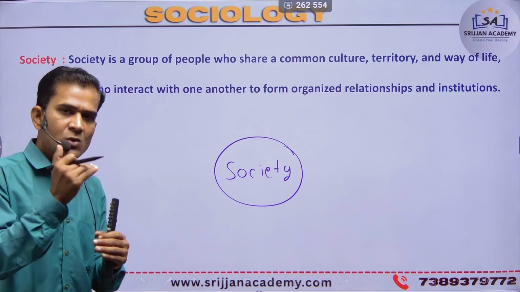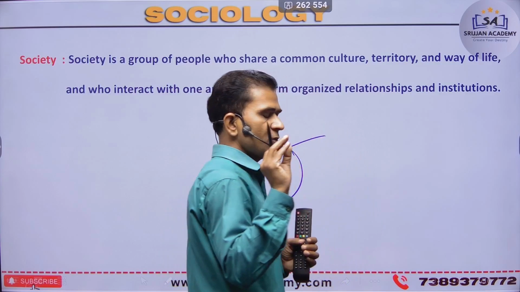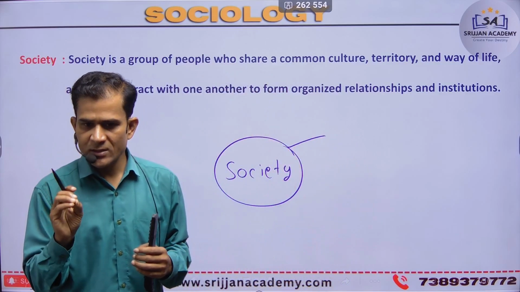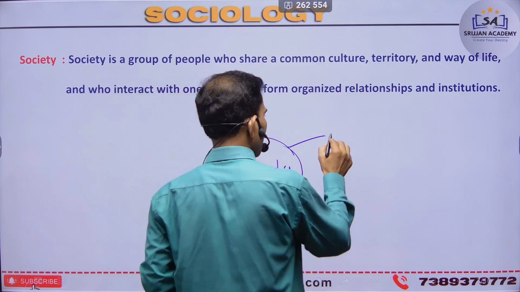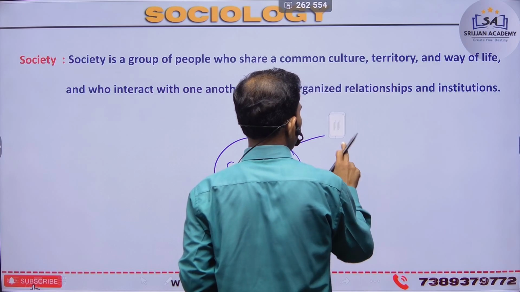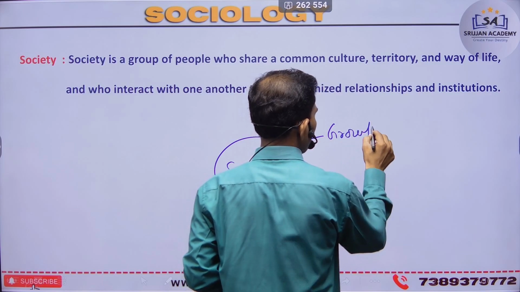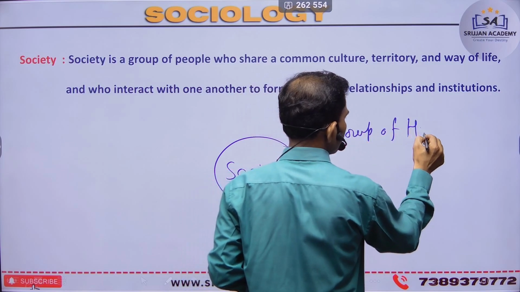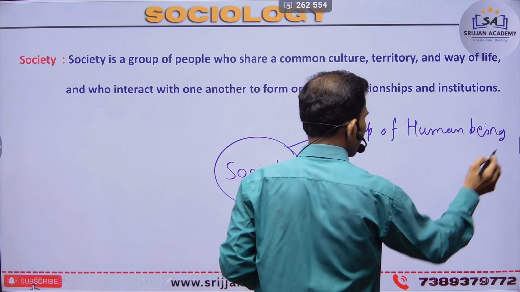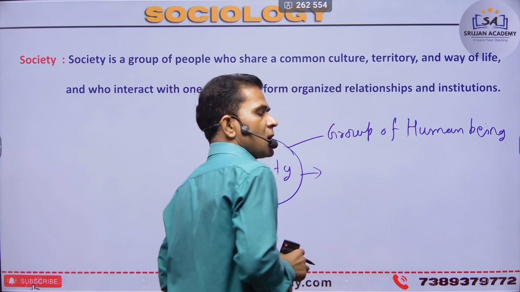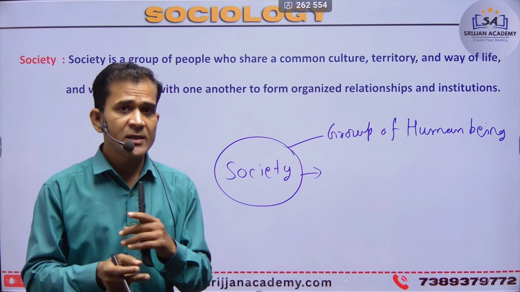I can introduce society with some basic points on the importance of our society. First, it is a group of human beings. Next is how to interact; the interaction process must be compulsory in our society.